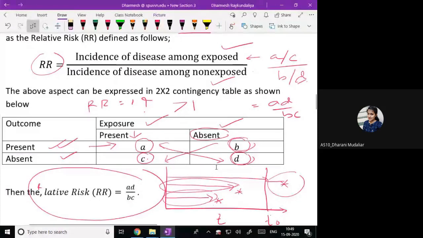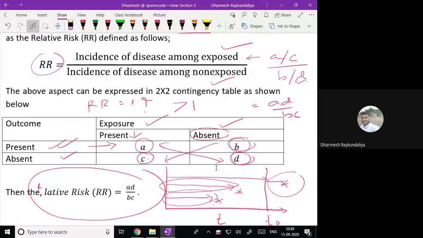And as I said, in the prospective study we are using the population information. So relative risk is actually a parameter, and it is very difficult to obtain because it requires a larger sample size and other things.